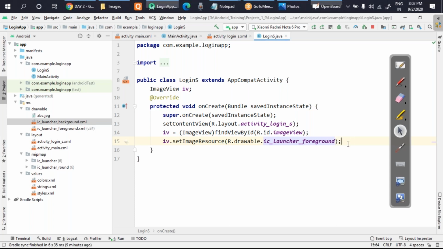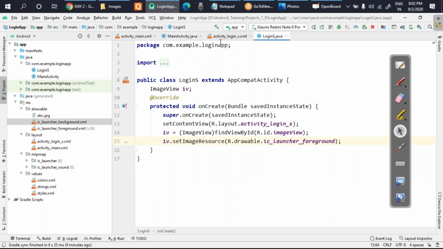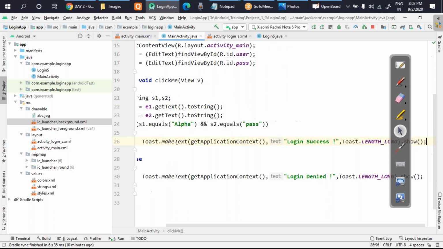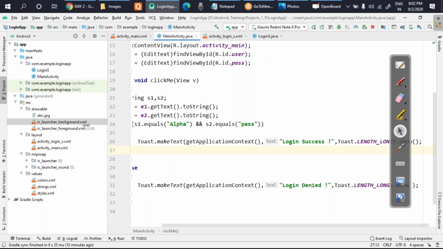So with this, I have set the image, and now it's time to again run the program and see what is happening. Actually, I have created the next page, but I have not linked them. So what I will do is inside this if condition where the condition is becoming true, here I'm going to write the code. So all of you look carefully.